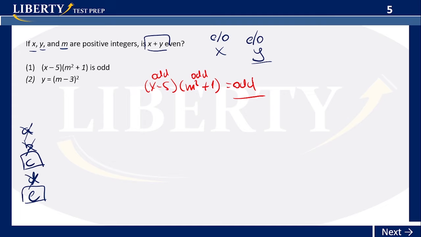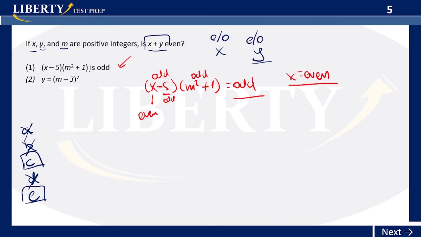If X minus 5 is odd, that means this is an odd number, right? When you add or subtract, they have to be of different types in order for you to get an odd number. So X is even. We already know that. X is equal to even. That's from the first piece of info.